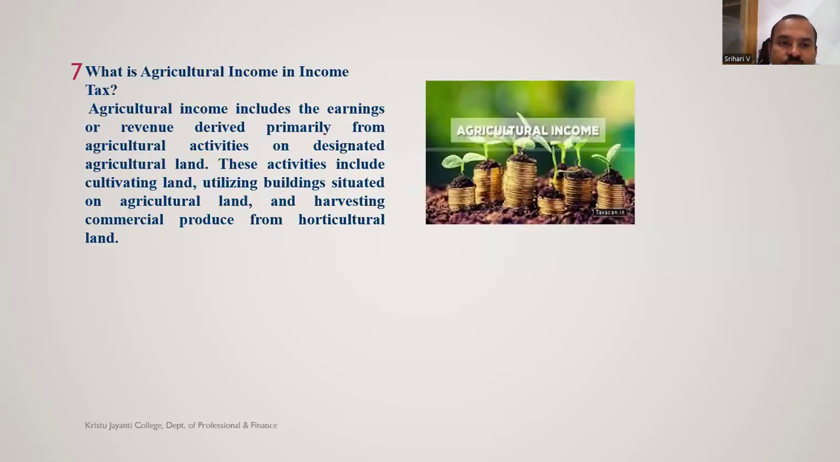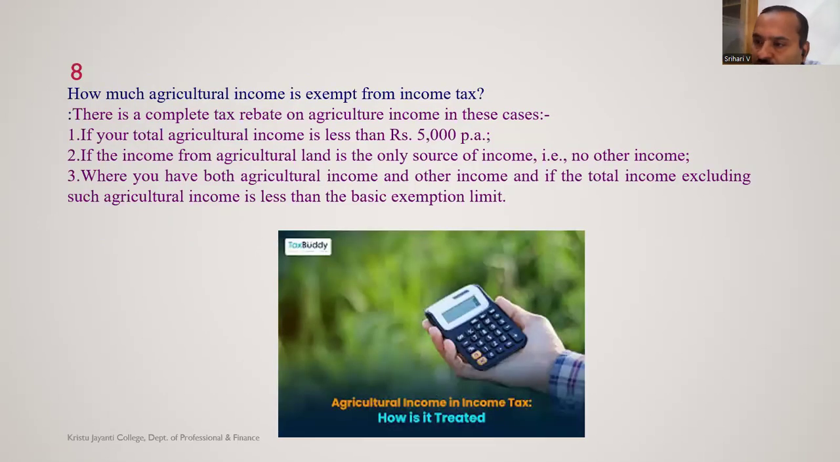What is agriculture income in income tax? Agriculture income includes the earnings or revenue derived primarily from agricultural activities on designated agricultural land. This includes cultivating land or growing crops, utilizing buildings created on agricultural land, harvesting commercial produce from horticultural land. Commercial produce means sugarcane, then coffee, jute, tobacco, tea, then rubber, even flowers.